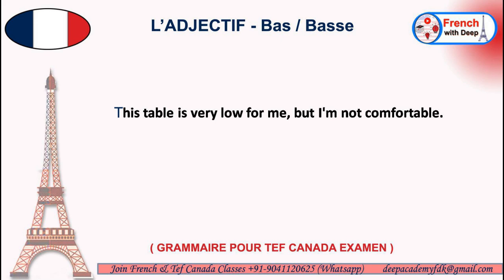Is, so is present conjugation, third person singular. We have already done it. It is est. Very low, very is très. Because it is la table, so we'll be using basse here, not bas. So it becomes basse. For me, okay, for is pour in French, me is moi.